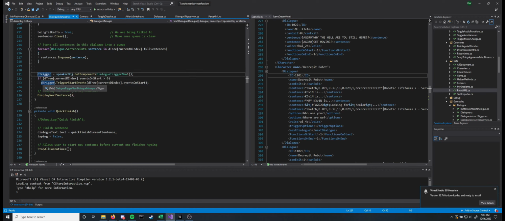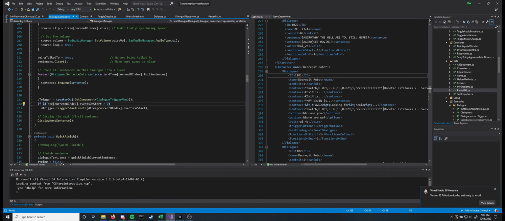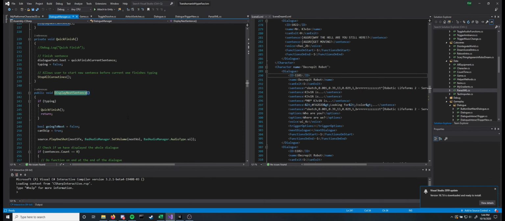So the D trigger, this dialogue trigger new, contains references to the Unity events that can be triggered either on beginning that dialogue or at the end. So I store a reference to it for that. Right here is where we check for events on start, since we are in the start dialogue function. And then I keep a reference to it for later, because eventually we'll need to check for any events that are on end. So then we go into display next sentence.